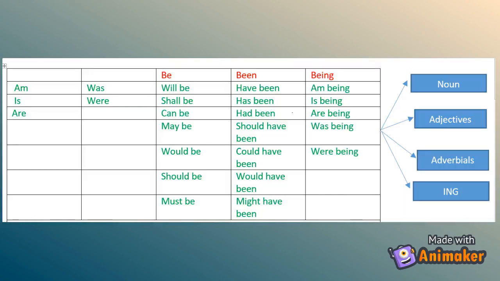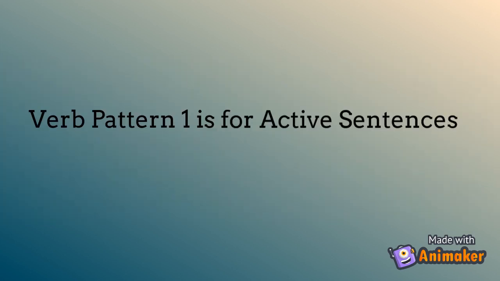Now let's look at what verb pattern 1 is. After all these finite verbs you can only use a noun, adjective, adverbial, or ing. This is called verb pattern 1. Knowing verb pattern 1, you can make any sentences of finite verbs without having any grammar mistakes. You must remember in your mind this verb pattern is for active sentences.